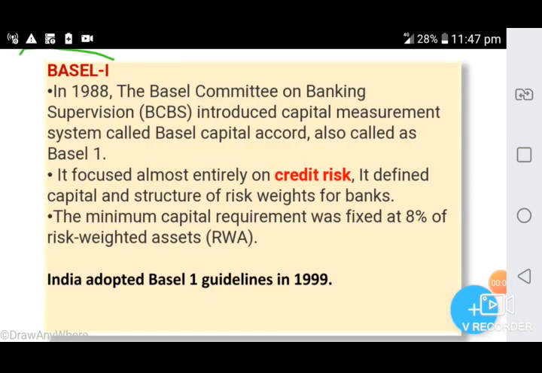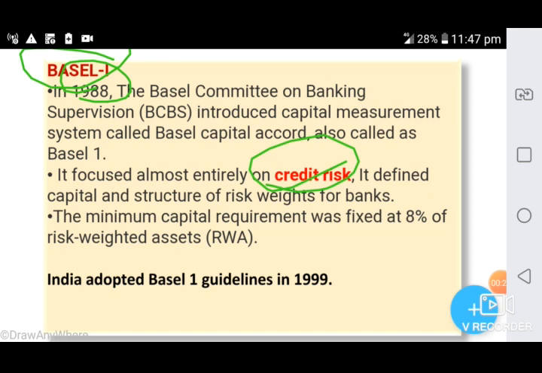Basel I came into effect in the year 1988. It focused mainly on credit risk, the risk of default. Whenever a bank or financial institution provides loans, there is always a risk associated, whether the loan would be repaid or not. Will the EMIs be paid on time, or may the borrower default?